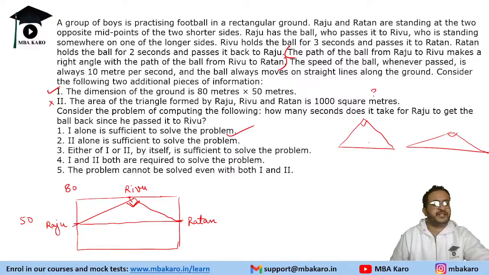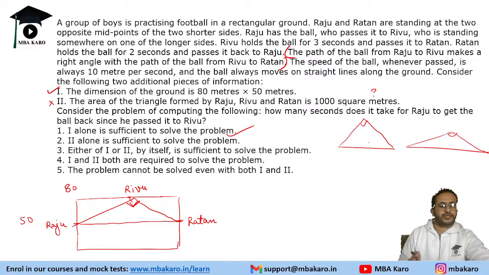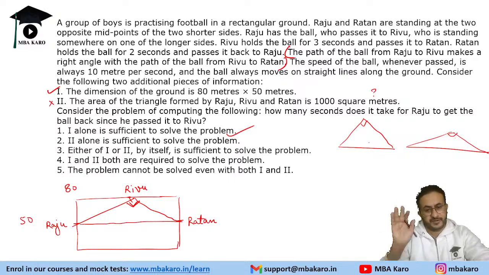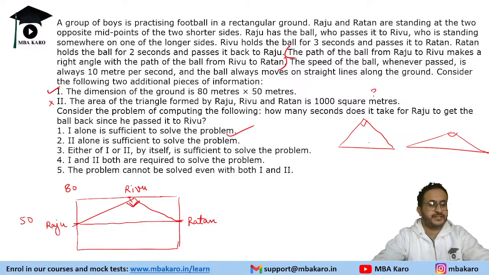So the key in data sufficiency is you are not supposed to calculate the answer. You just have to tell whether the data is sufficient to answer the question. If you can get the answer from that, that's great. We do not have to find the time. We just have to tell whether we can get the distance, and yes, from one alone we can get that distance.